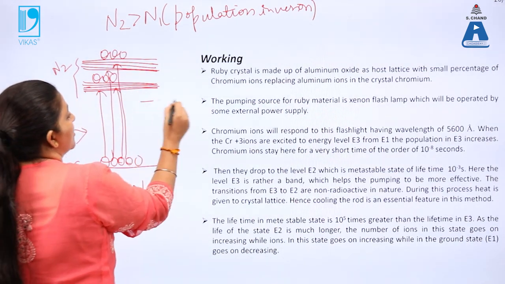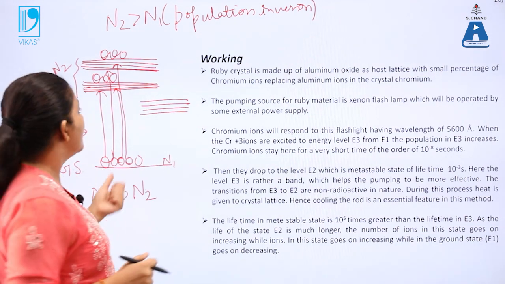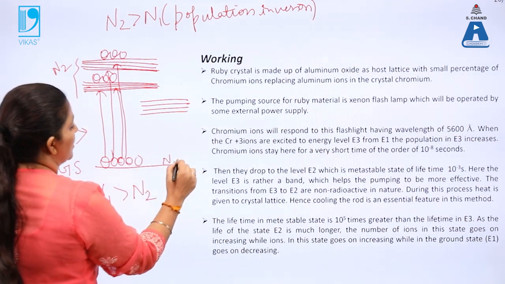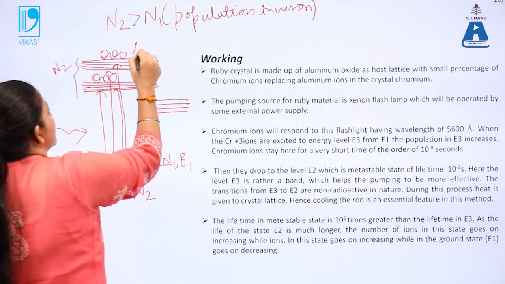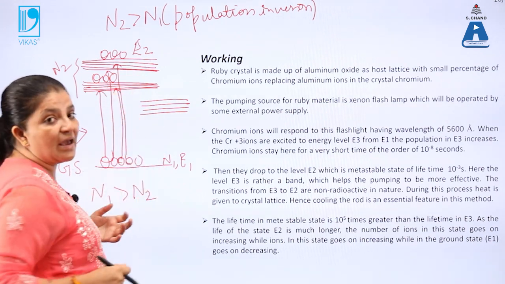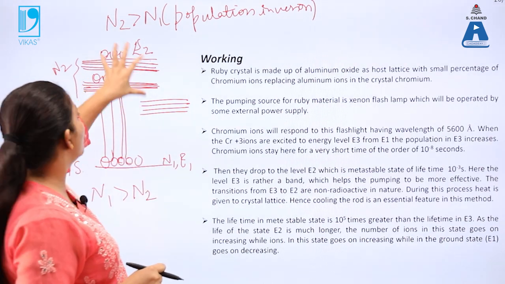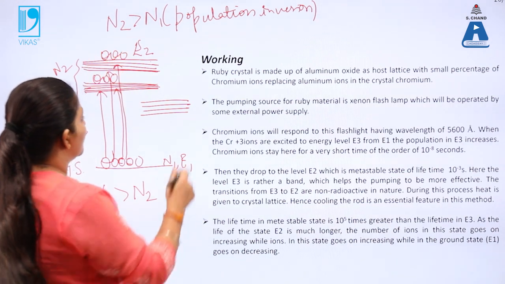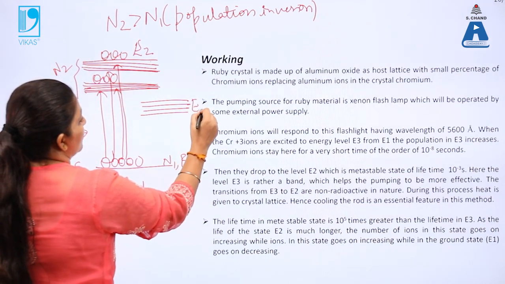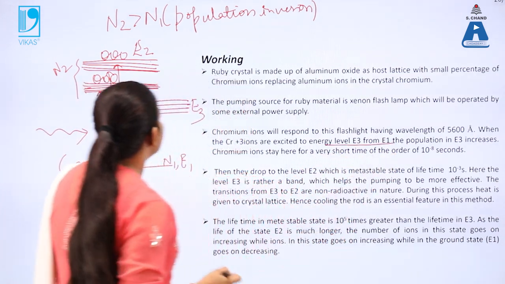Then again, there is the presence of a metastable state. Now this is called the E1 state. This is the E2 state. This is also the E2 state, because these two are the excited states related to the combination of Al2O3 and Cr2O3. This is the E3 level over here.